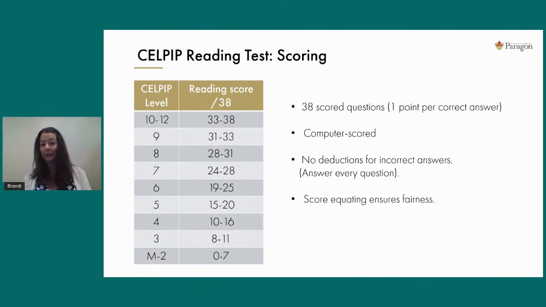If you and I both scored 33 out of 38, because I had the slightly more complex question, my 33 score is going to earn me a level 10. But your test, because it had a slightly easier question, your 33 score would match up with the level 9. So that's how that works. If you want more information about this, you'll find it up on our website. Again, it's called Score Equating, but that explains where the scores are coming from.